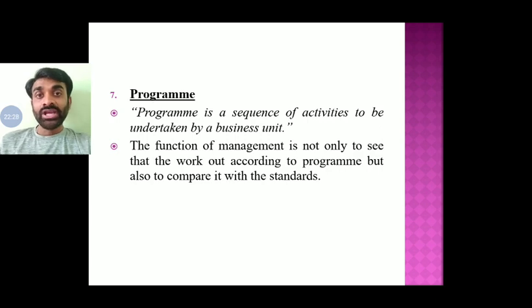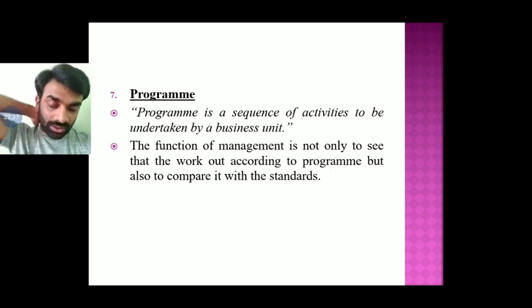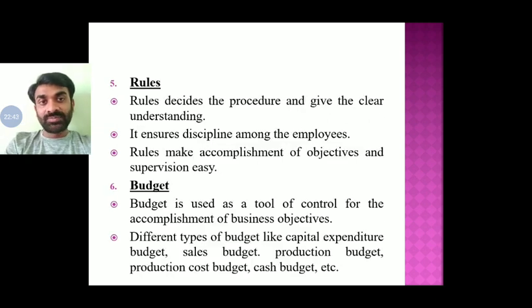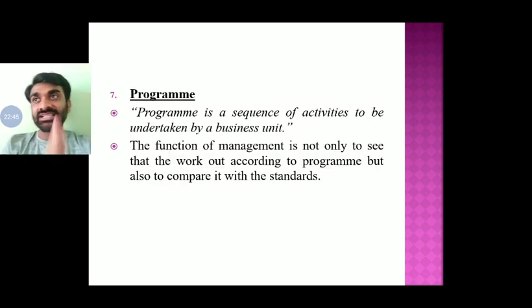Getting my point? So the elements start with objective, strategy, policy, procedure, method, rules, budget, and program. These are the 7 elements. It can be asked as a 3 marks question, and if the paper setter wants, they can set it as a 5 marks question also.